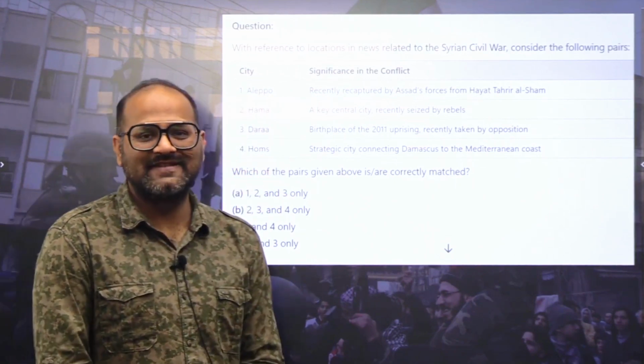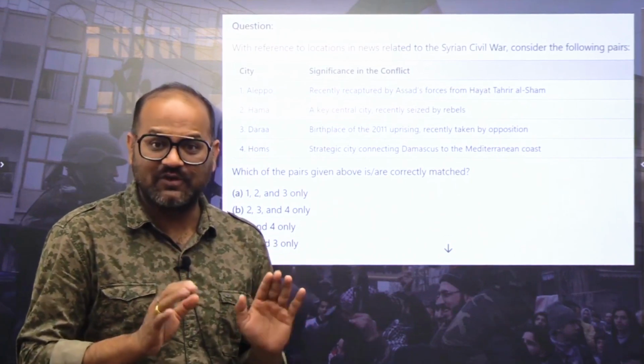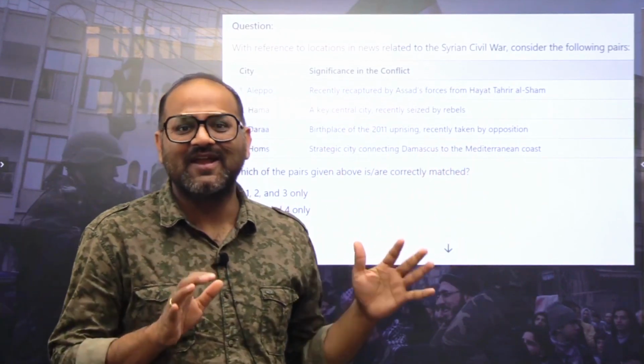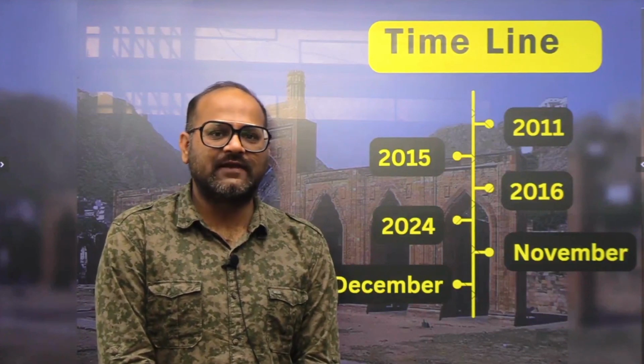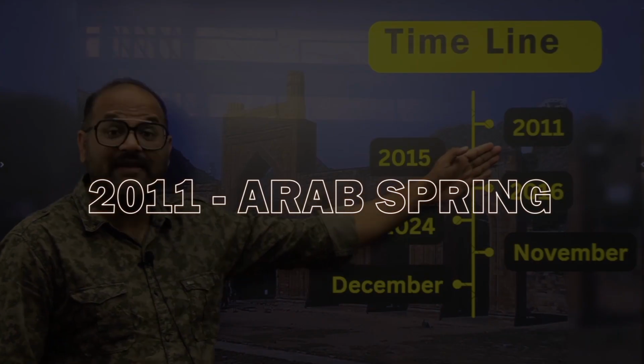Accordingly, you have to reach the answer. We are going to talk about it. We are going to discuss it in detail, so don't worry about it. By the end of this discussion, you will get your answers. Before we understand what is happening at present, we should know the timeline right from 2011, that is Arab Spring,